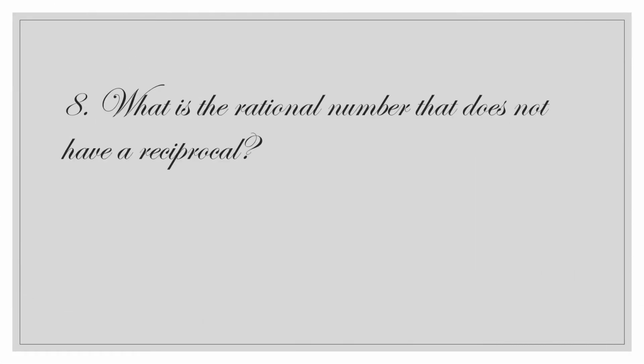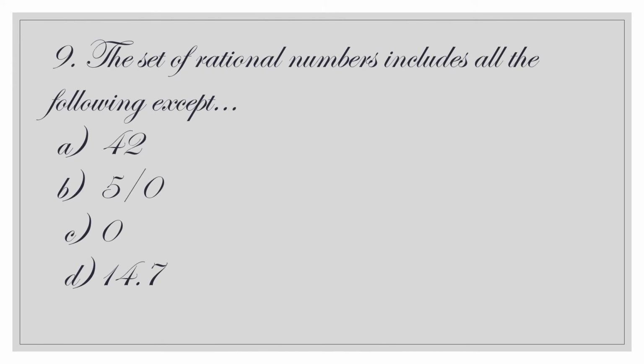What is the rational number that does not have a reciprocal? Yes, the answer is 0. The set of rational numbers includes all the following except: 42 is a rational number, 0 is a rational number, 14.7 is a rational number. 5 by 0 is not a rational number because the denominator should not be equal to 0.